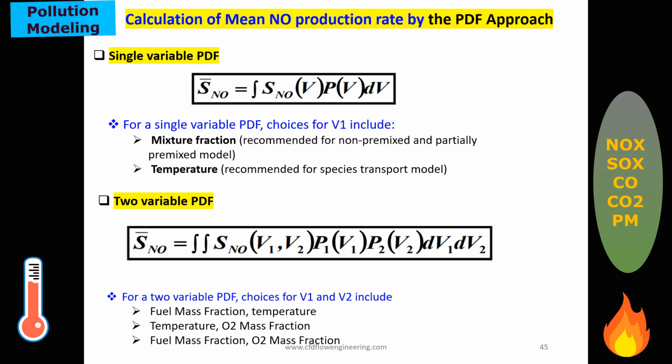It can be the fuel mass fraction or oxygen mass fraction. You have to select any one variable when selecting this model. These variables are important for pollution. These are directly linked to the source term.